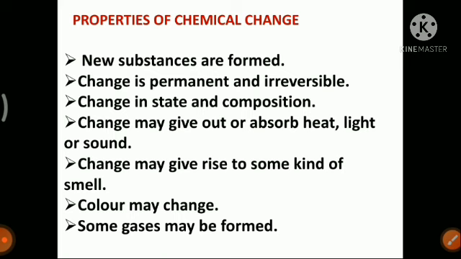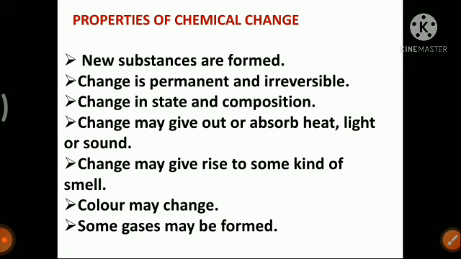In every example that we saw, the change is permanent and irreversible. Since a new substance is formed in every example, the composition is changed. Only when composition changes will we get a new substance.